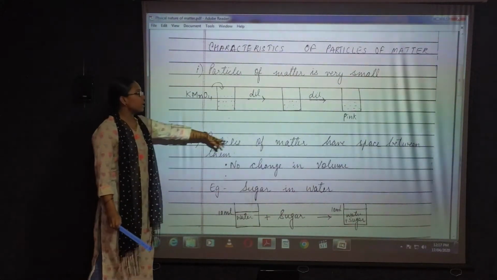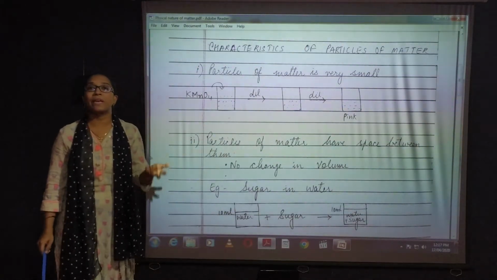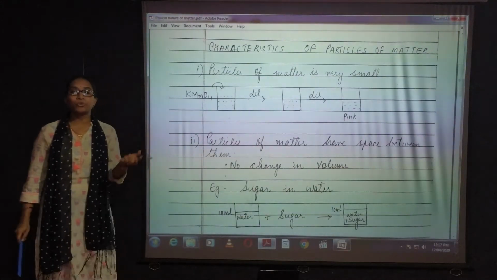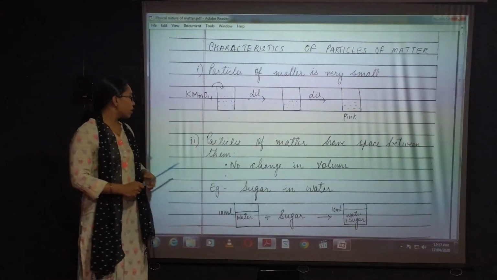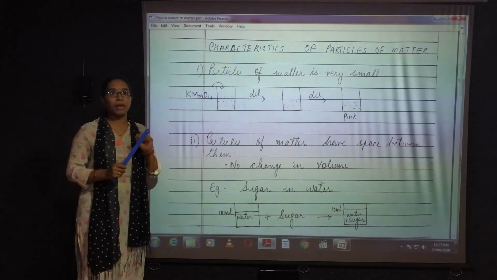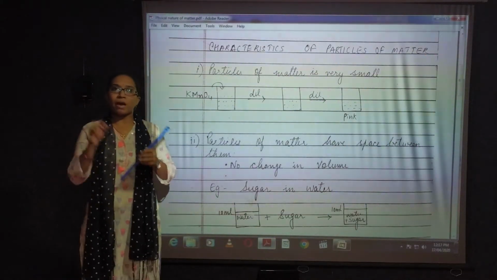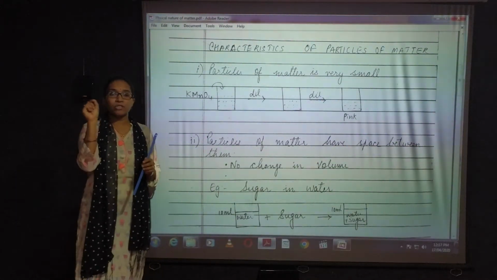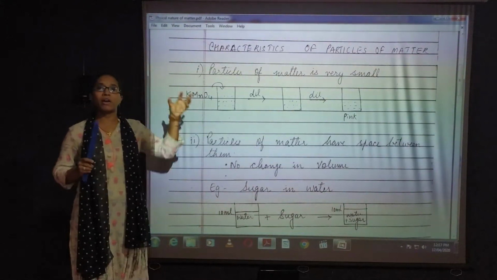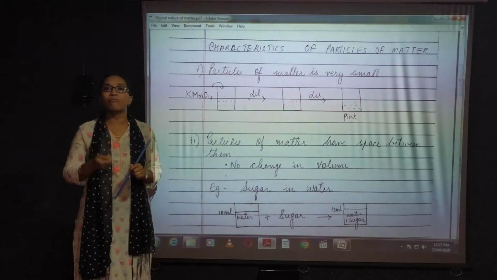Next, particles of matter have space between them. Particles of matter के बीच में space होता है. The first example that we took: suppose I am mixing sugar or salt in a glass of water. I have taken 50 ml of water and I have mixed 1 spoon of sugar inside that water. So I will mark the 50 ml of water. Already there is measurement in a cylinder. So 50 ml of water I have already taken. I have put some sugar into it and mixed it, continuously stirring.